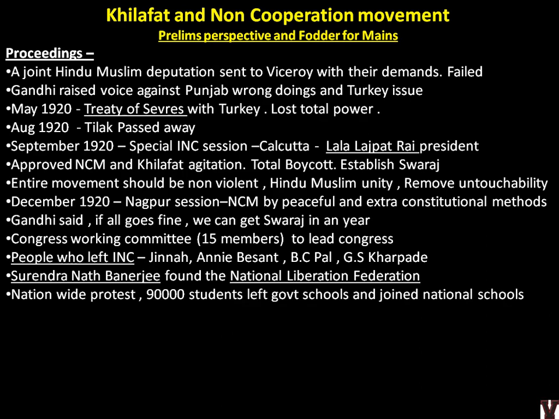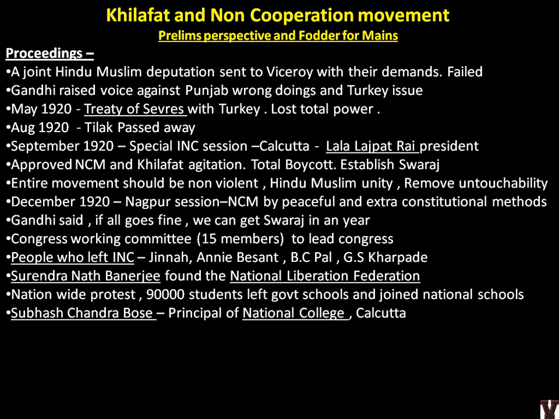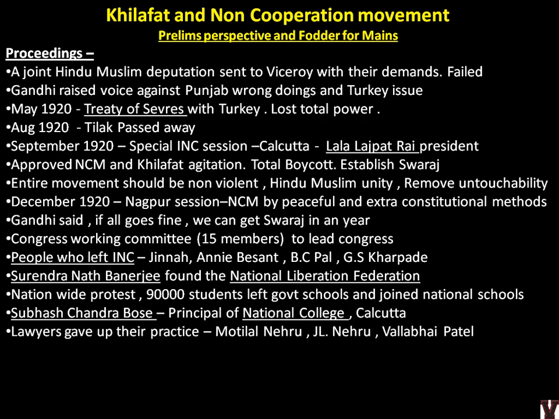Nationwide protest: 90,000 students left government schools and joined national schools. Subhash Chandra Bose became principal of National College, Calcutta. Lawyers gave up their practice. So this is similar to the Swadeshi movement which we learned last chapter. Indians are going behind all the Indian things, not the British-made schools or setups or offices or professions. Everyone is going for national schools and national bodies.